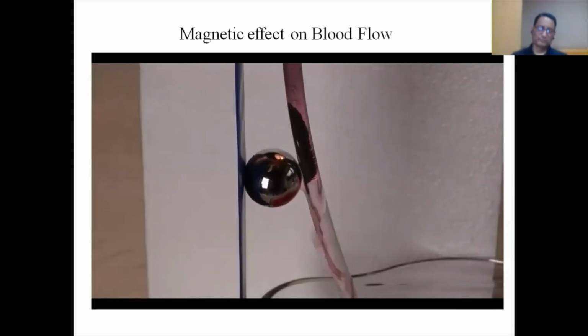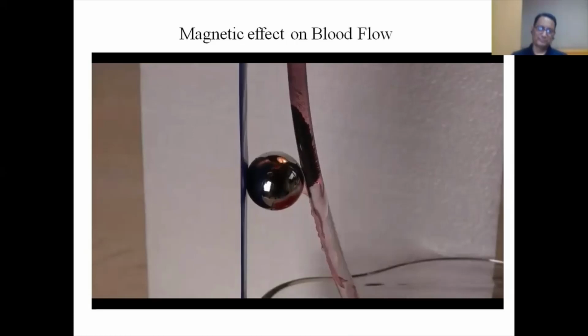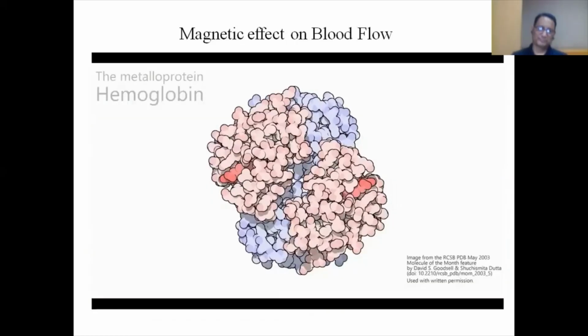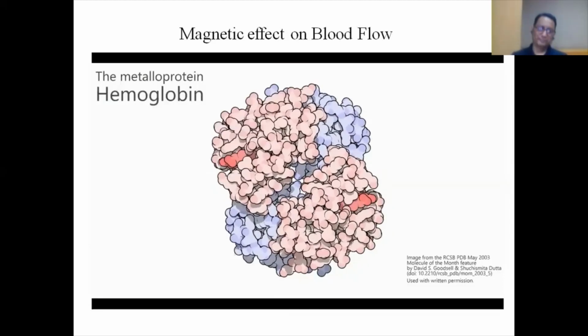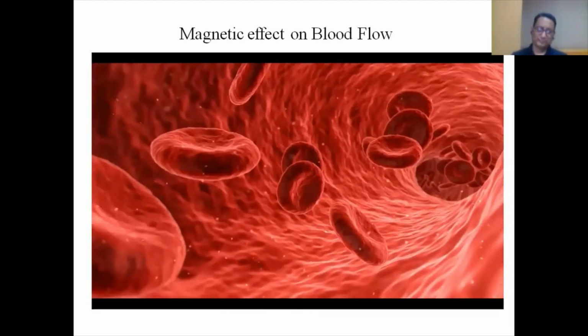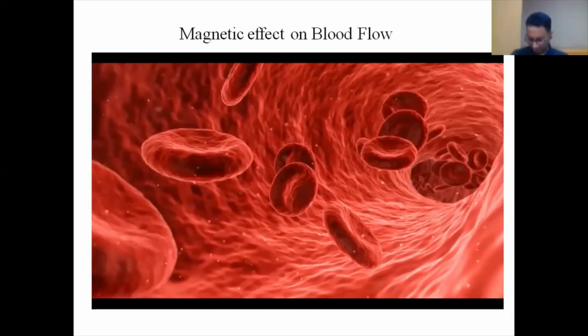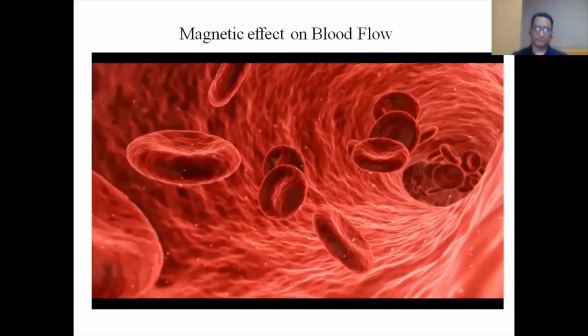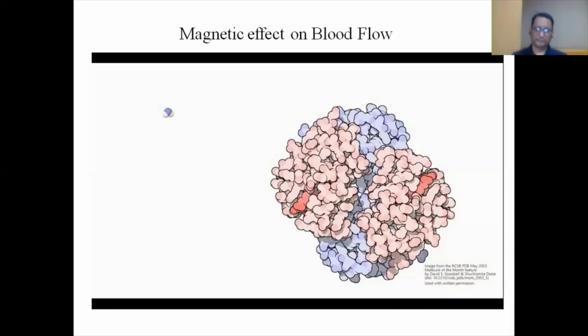This would give you a bad day. Luckily, as mentioned, iron is not present like this in real blood. Instead, it is part of a big molecule, the metalloprotein hemoglobin. Hemoglobin is the red part of red blood cells, and it is responsible for carrying oxygen around your body and removing carbon dioxide from it. It is a very complex molecule.